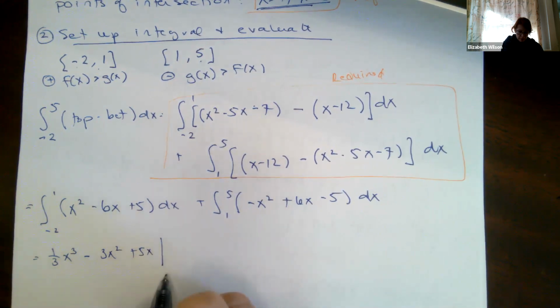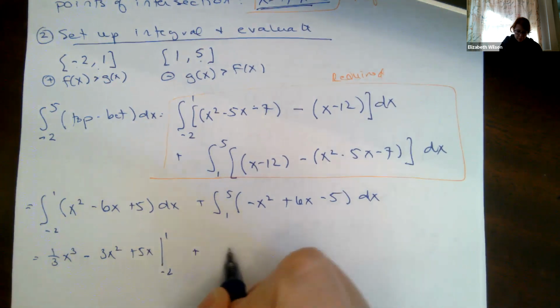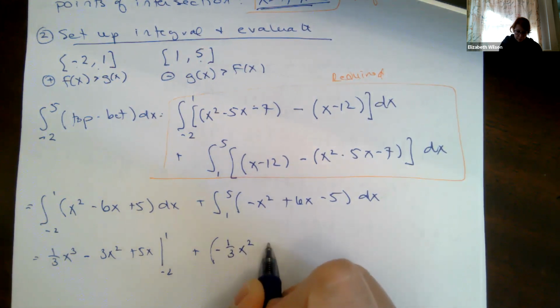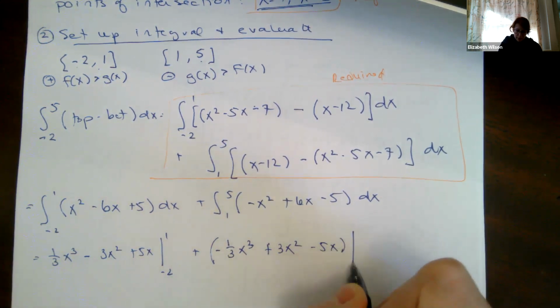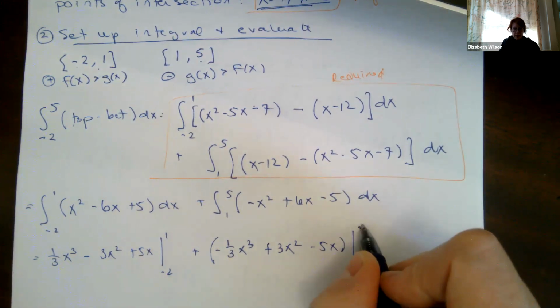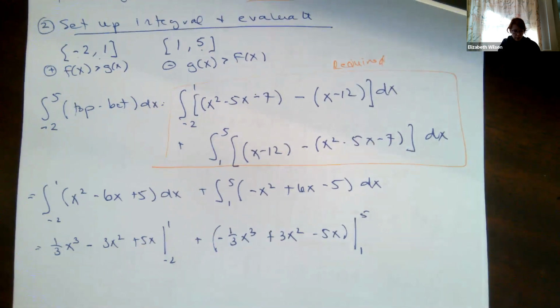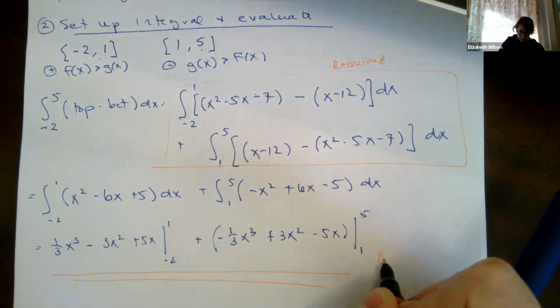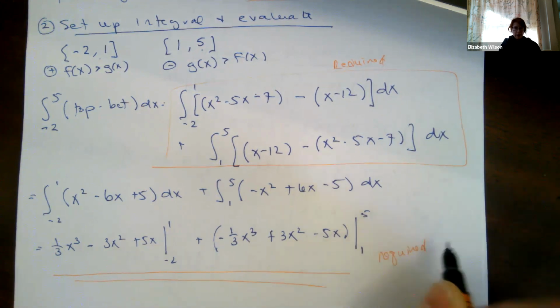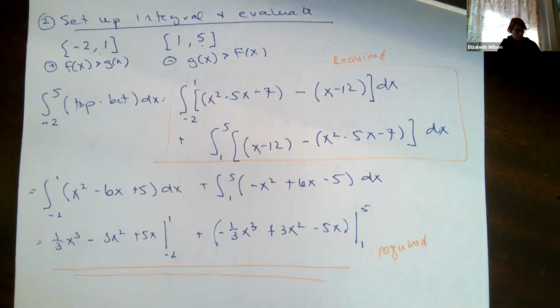Now my antiderivative, I'm going from x equals -2 to x equals 1, plus right here minus 1/3 x cubed plus 3x squared minus 5x, and I'm going to go from x equals 1 to x equals 5. This is required. And I'm going to do the fundamental theorem of calculus on it in order to see what my answers are.